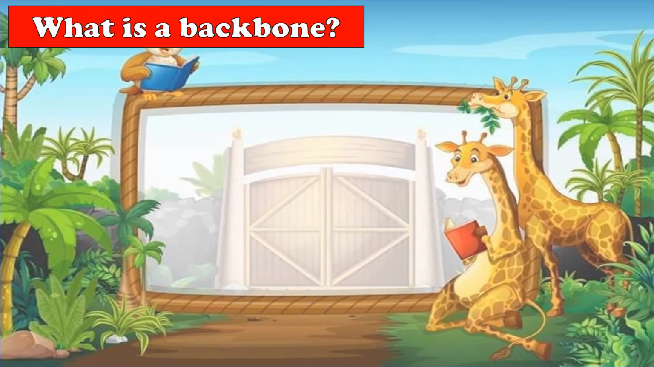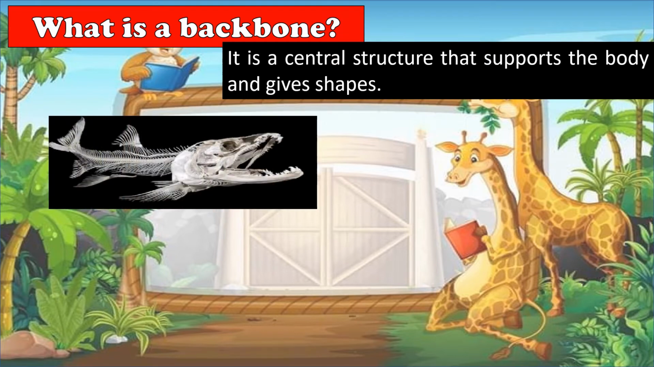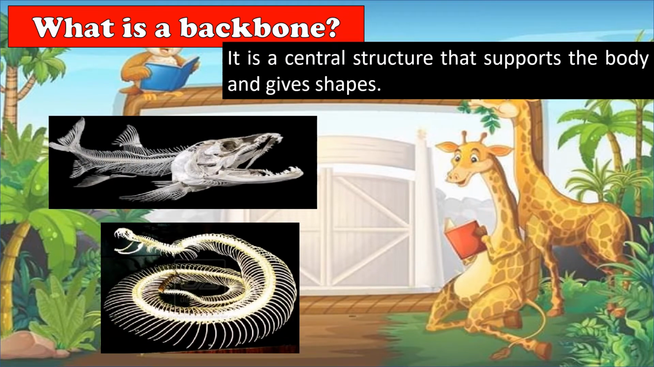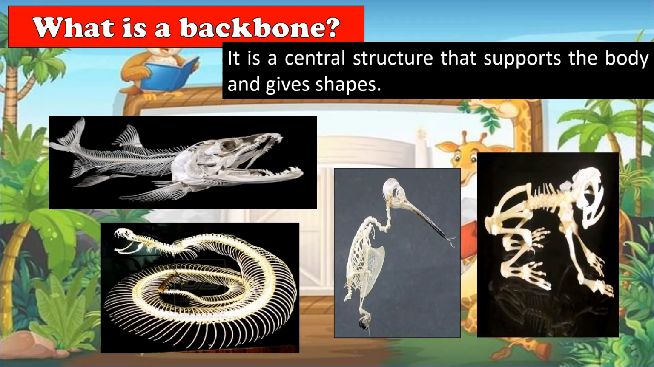Now, what is a backbone? A backbone is a central structure that supports the body and gives shape. These are the bones of a fish, a snake, a bird, and a frog. We humans also have backbones. Without it, we cannot move.